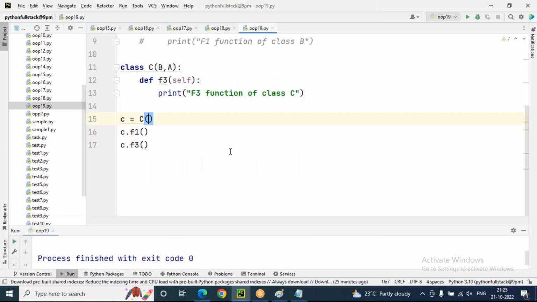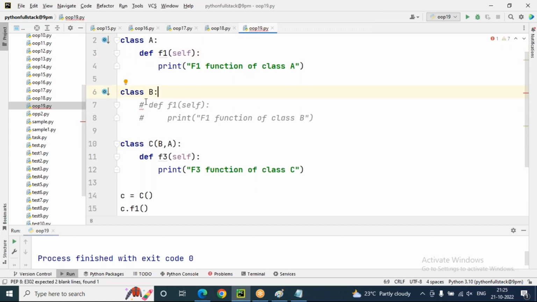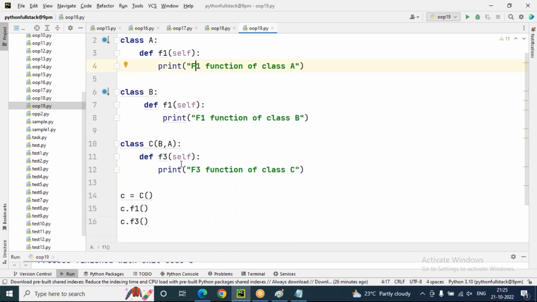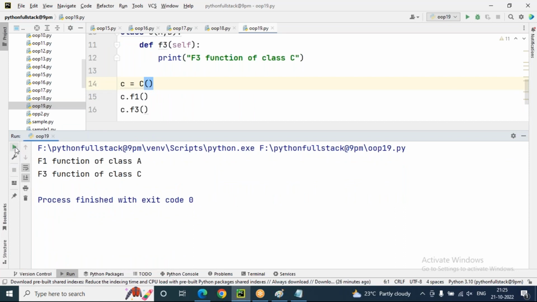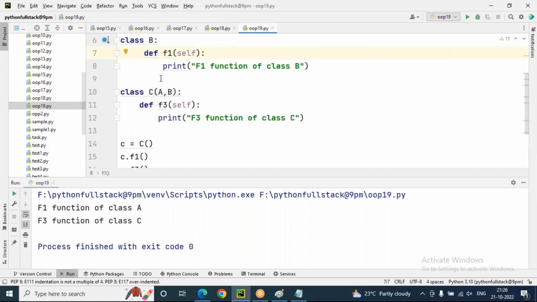If the base classes like A and B have the same function like F1, then according to the multiple inheritance rule, the method resolution rule, only the first class function will be called. But obviously we will miss the second class function. For example, A comma B means only the A class F1 function will come. B is missing here. But can't we get the B class F1 function also? We can get it. But how? Through a derived class function. C class is derived from A and B.